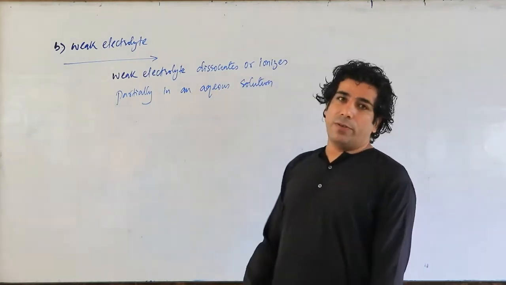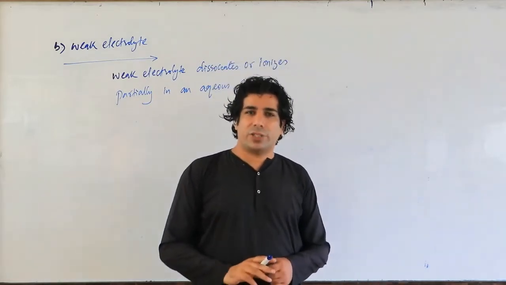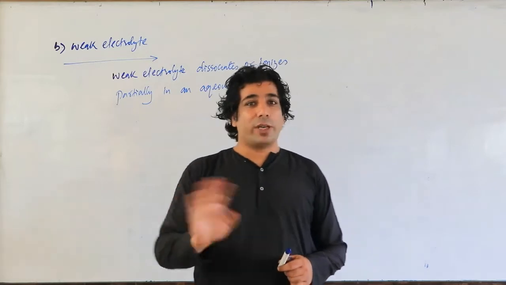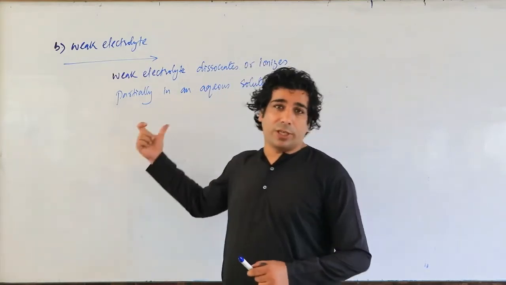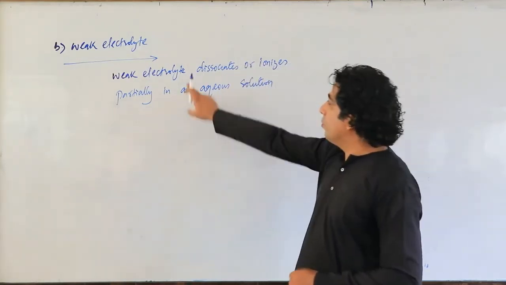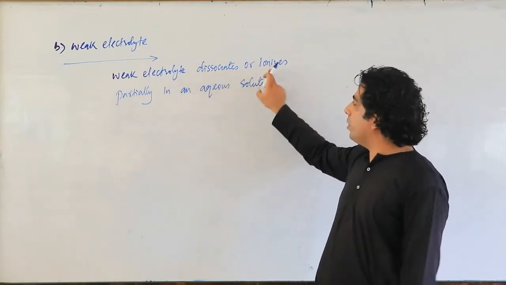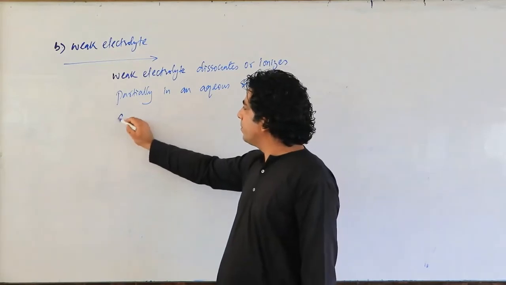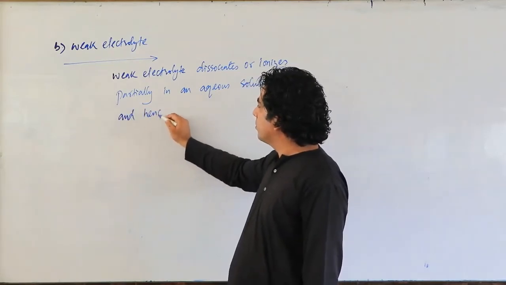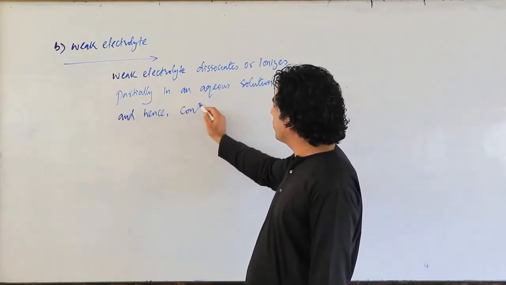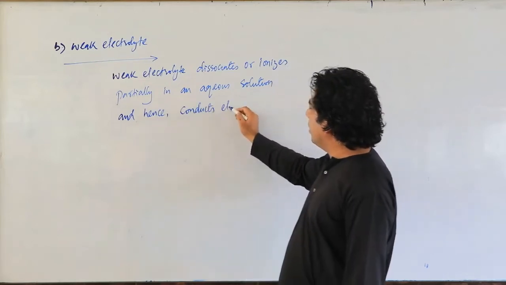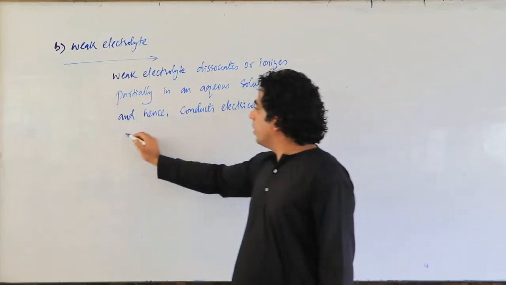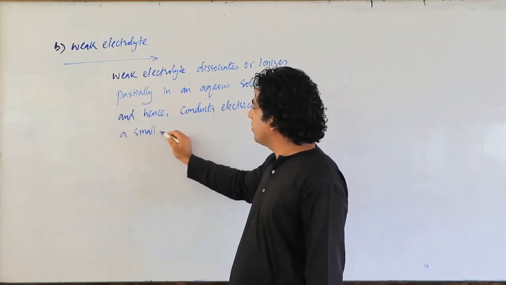So when a weak electrolyte dissociates partially, it means to some extent it will dissociate, but not 100%. So there is a partial dissociation of a weak electrolyte. A weak electrolyte dissociates or ionizes partially in an aqueous solution and hence conducts electricity to a small extent.